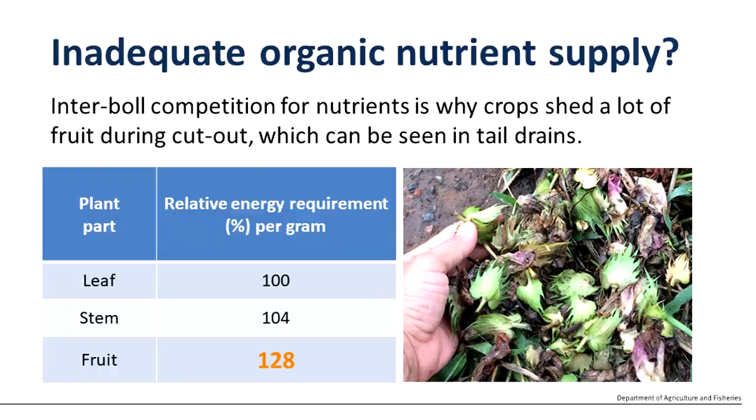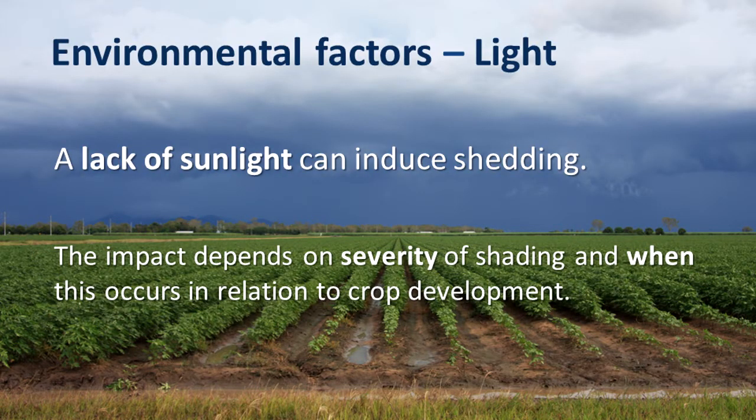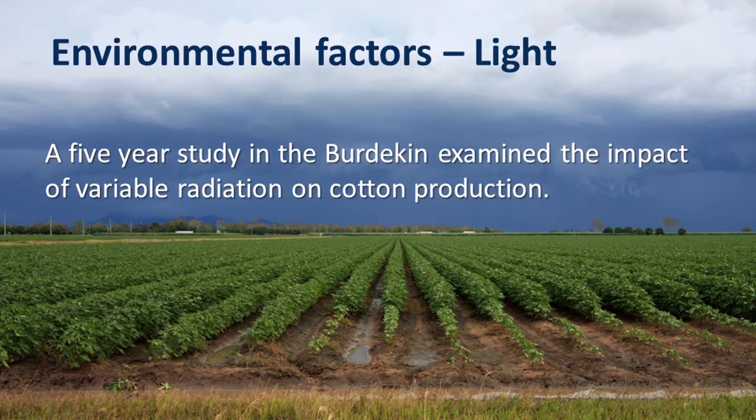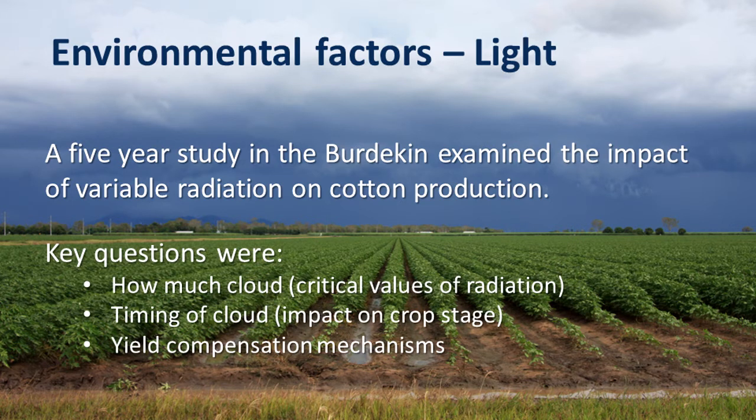When we work our way through environmental factors that might impede photosynthesis, clearly the availability of sunlight has a huge influence on the crop. I was fortunate to lead a 5-year study in the Burdekin where we were examining the impact of variable radiation due to monsoon cloudiness for cotton production. Key questions that we were interested in were how much cloud, or were there critical values of radiation that were important for the growth and development of the crop? Did the timing of that cloud versus crop stage have a bearing? And importantly, could we get compensation to maintain yield potential after cloudiness had occurred?